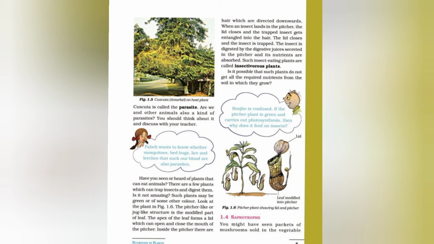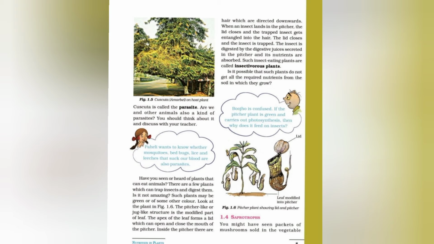So this is another mode of nutrition that is found in insectivorous plants. A few plants feed on insects to fulfill their nitrogen requirements. Such insect eating plants are called insectivorous plants, like the pitcher plant, or another example is the Venus flytrap. They are generally green plants and therefore they can prepare their own food, but for preparing protein they cannot get nitrogen from the surrounding. So they feed on insects and fulfill their nitrogen requirements.